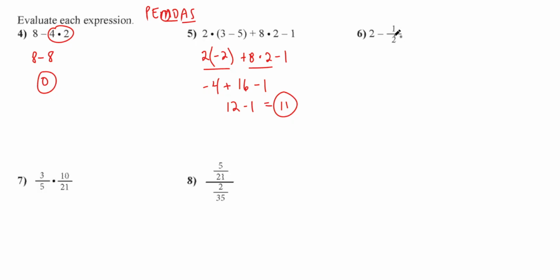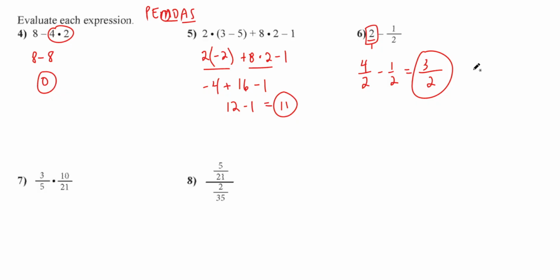The denominator is 2, so I need to write this with a denominator of 2, right? So it was 2 over 1, so I went 1 times 2, then I've got to go 2 times 2, which is 4. So 4 over 2 is the same as 2, isn't it? Minus 1/2. Now I can subtract. I keep the denominator the same. Don't go 2 minus 2 is 0. I got a common denominator, I just keep the denominator there. Then I go 4 minus 1 is 3, and that's your answer.